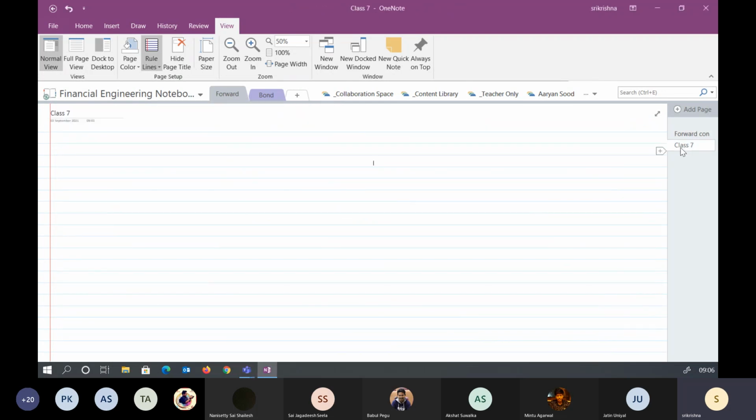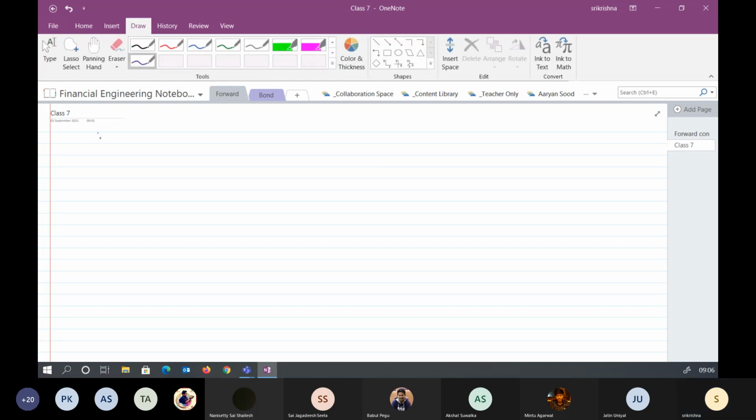So suppose the spot price of any asset. This is S0. I'm talking about the spot price at t is equal to 0.